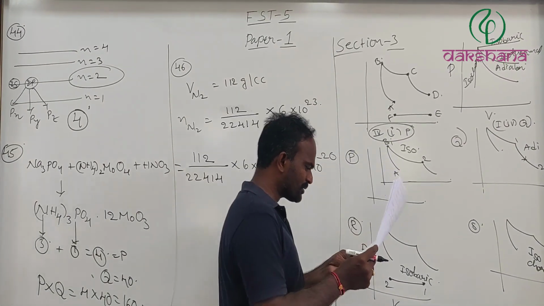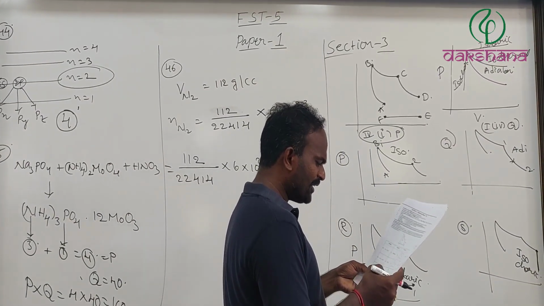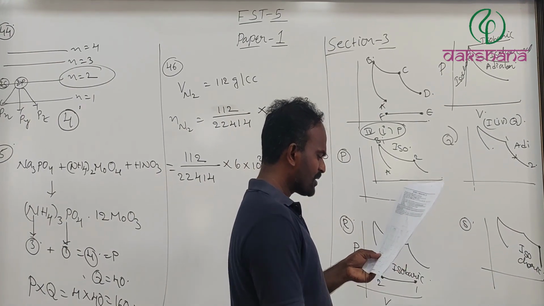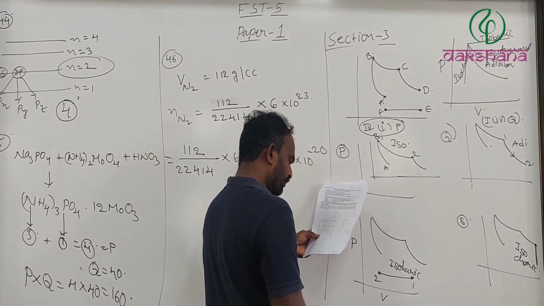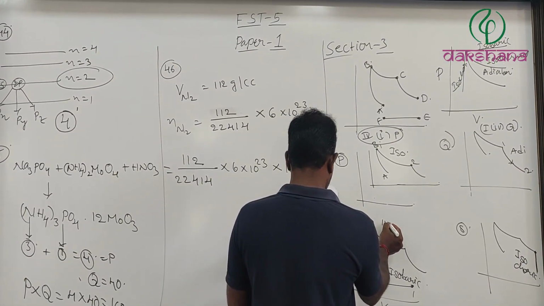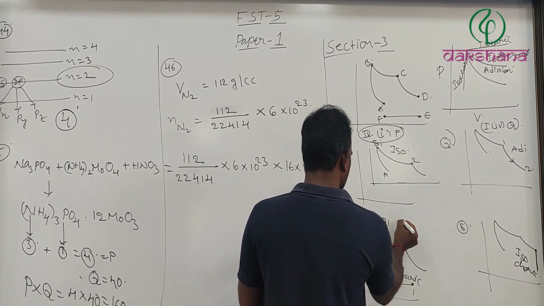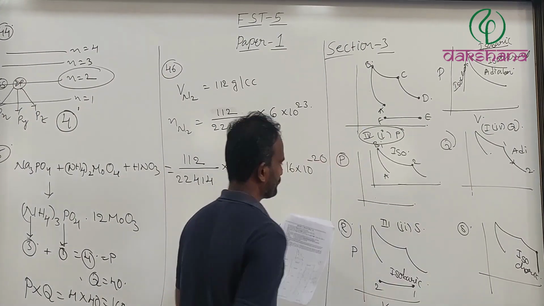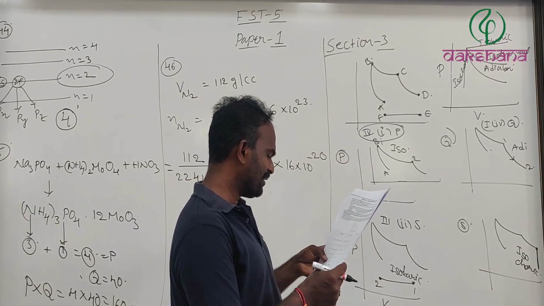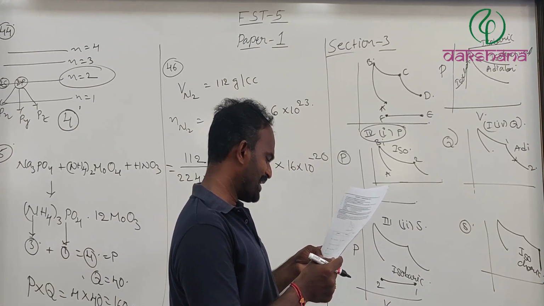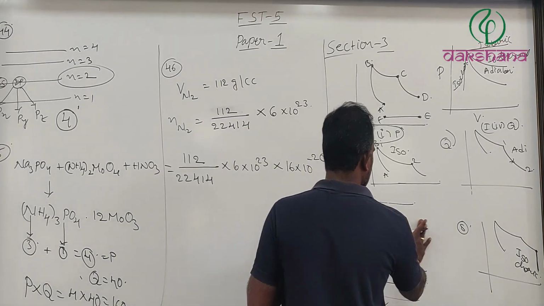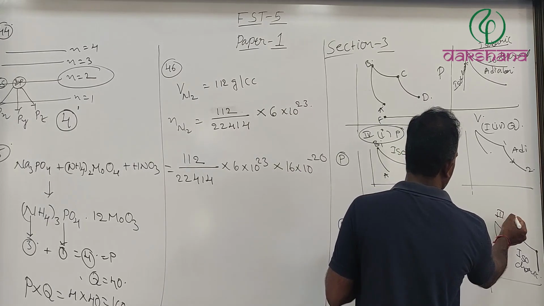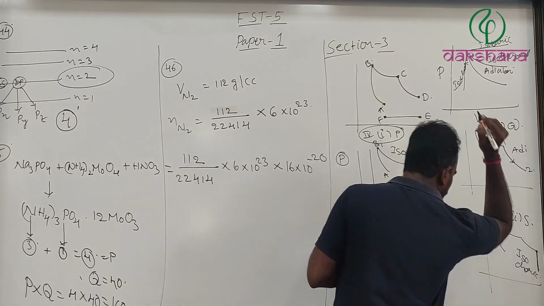For the isobaric process, at constant pressure, here it is going to be 3 2 S. This is 3 2 S, the isochoric S graph.